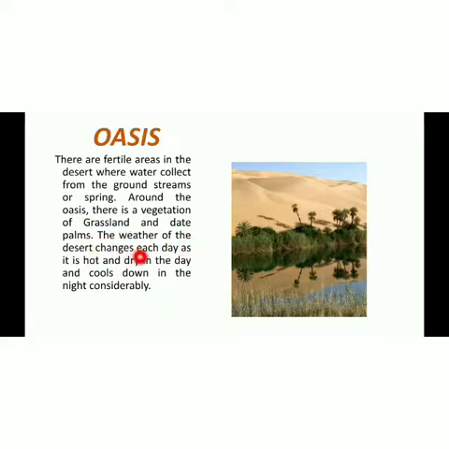The weather of the desert changes each day, as it is hot and dry in the day and cools down considerably at night. Now if we look at this picture, this is the whole area of desert, and in a certain area water is found, and alongside it we can see there is greenery, herbs, and date and palm trees. So the fertile area of a desert is known as an oasis, and the temperature of the desert changes. In the day it is really dry and hot, and at night it is colder as compared to daytime. Now we will learn what is found in this area.